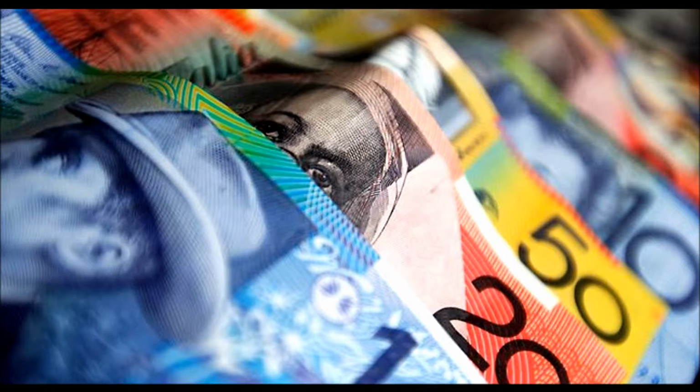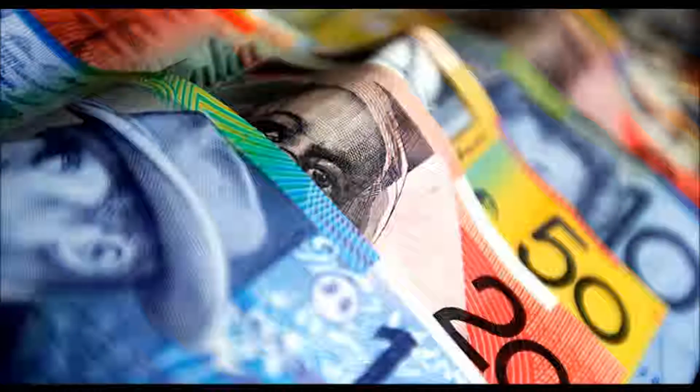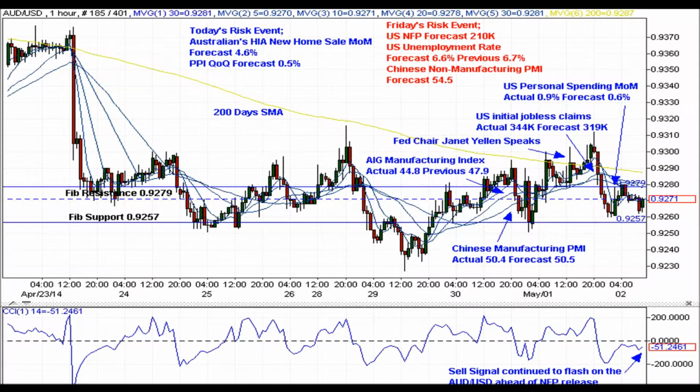For instance, in line with this discussion, we're going to touch base on the Aussie-US dollar pair on the technical level. The narrative for the Aussie-US dollar market over the past few trading sessions has been tainted with volatility. The pair began this week's trading session on an ascending channel before dipping during Wednesday trading session on both the Australian and Chinese manufacturing print.